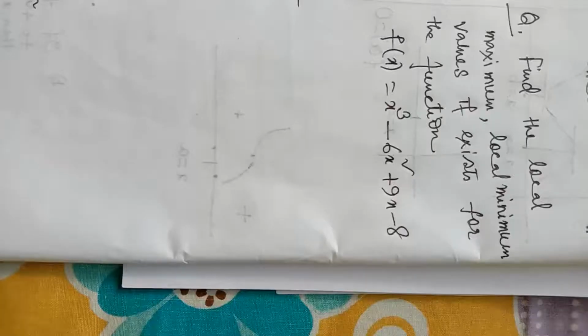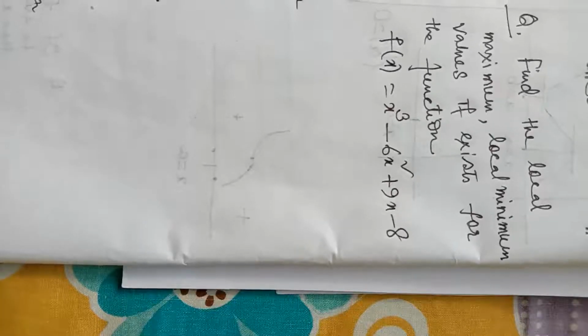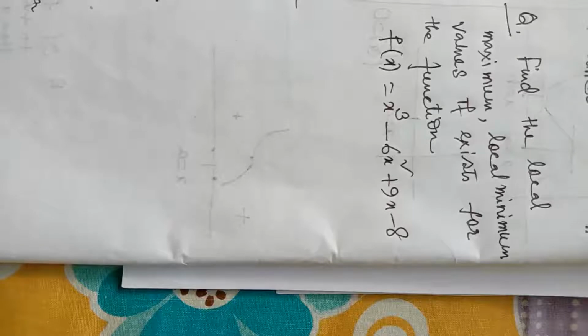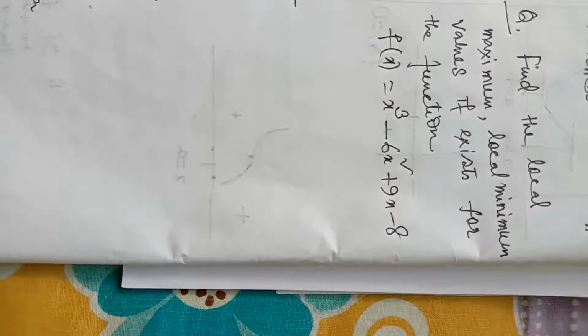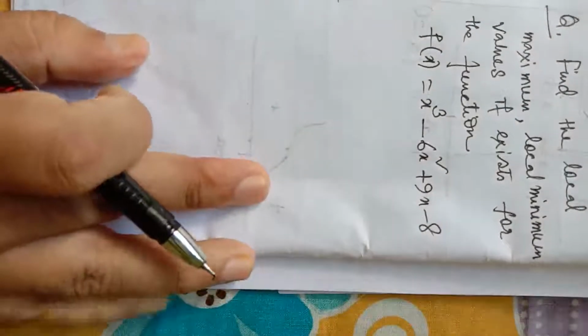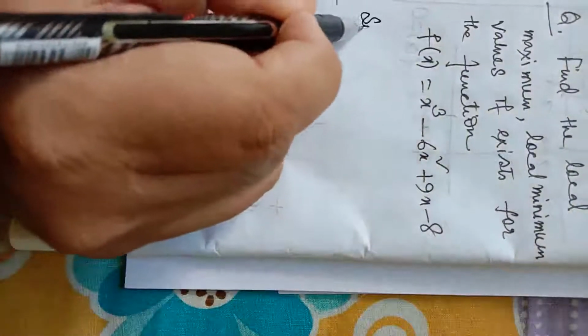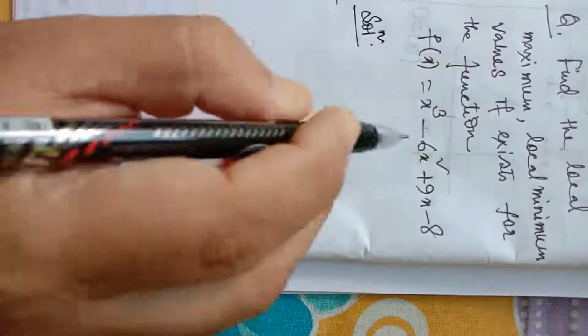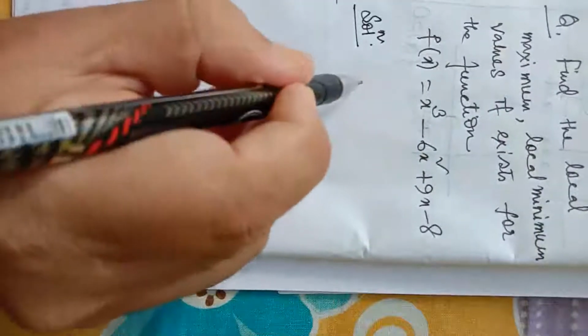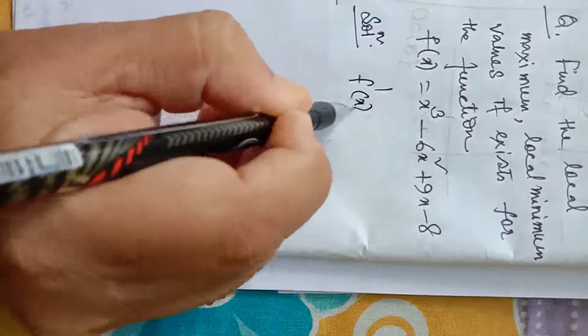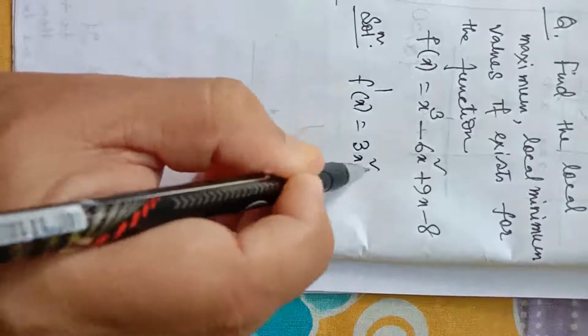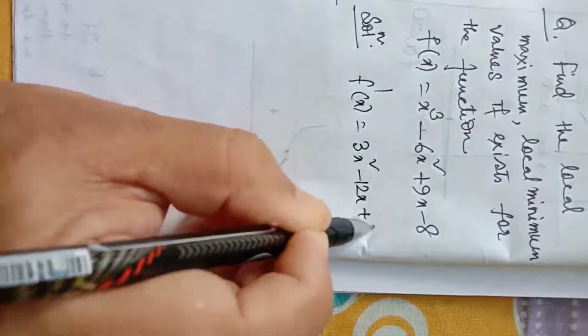Let us solve one problem. Let us start with a simple question. Find the local maximum and local minimum values, if they exist, for the function f(x) equal to x cube minus 6x square plus 9x minus 8. Generally, we use the second derivative test. So our first step will be to find f dash x. f dash x is 3x square minus 12x plus 9.